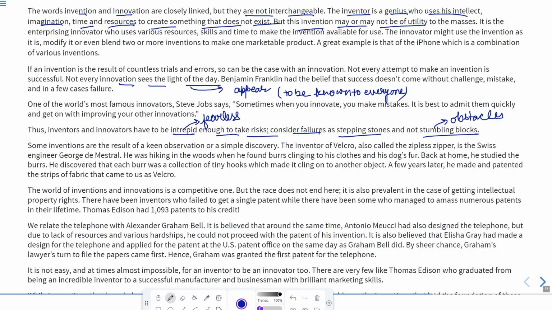Some inventions are the result of keen observation or a simple discovery. The inventor of Velcro, also called the zipless zipper. Now, you must have seen in many cases, for example, in bags or some kinds of clothes, there is a zipper, or that is a zipless zipper. It means it does not contain any zip.